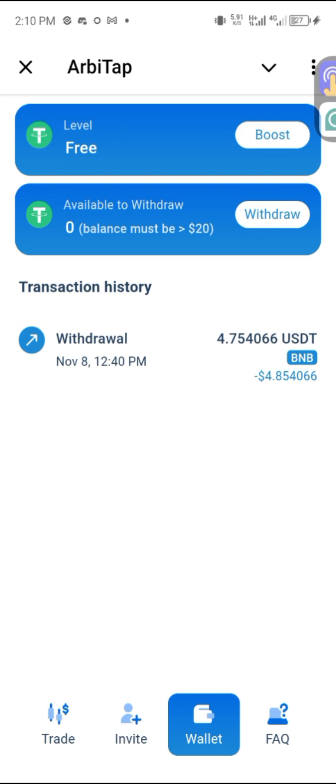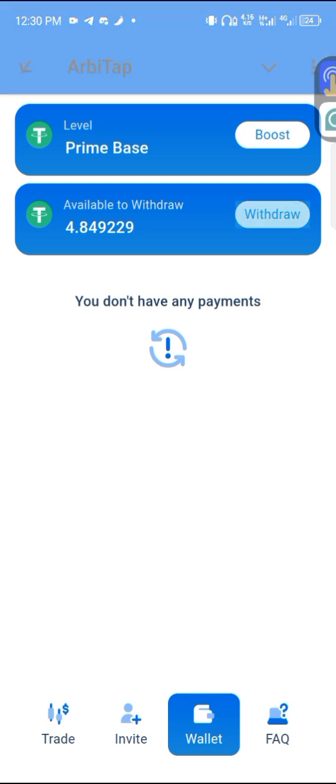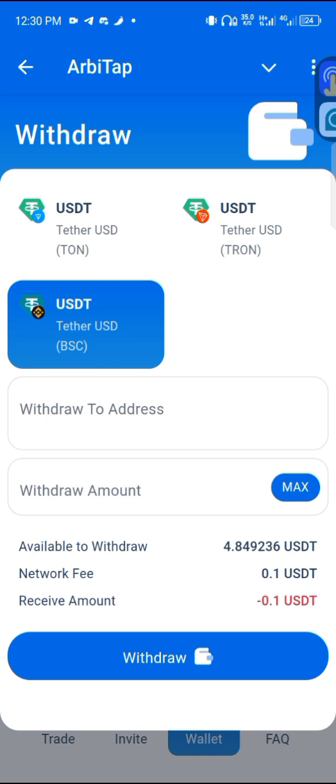I have some small amount in my wallet now. Let's see whether we can withdraw it. So now we are going to go for withdrawal. I want to request for withdrawal, so I'll click on withdraw. I'm choosing USDT BSC, and here I'm going to enter my address and then the amount I want to withdraw. So I'll just go and copy my wallet address now.